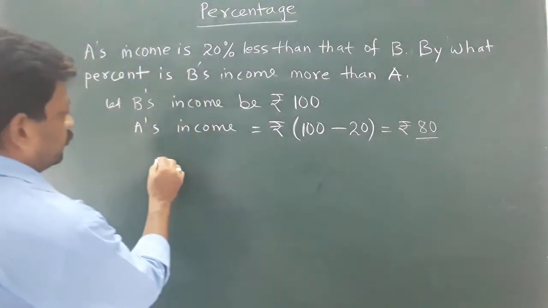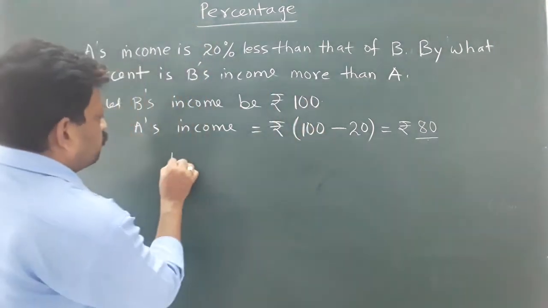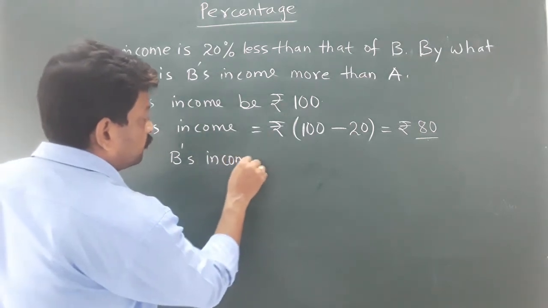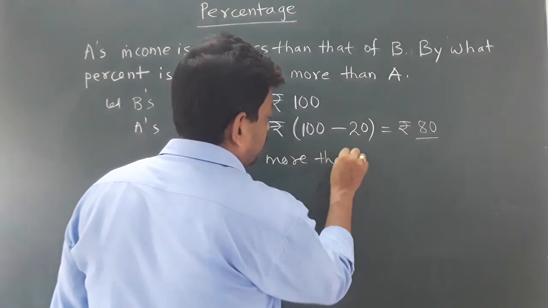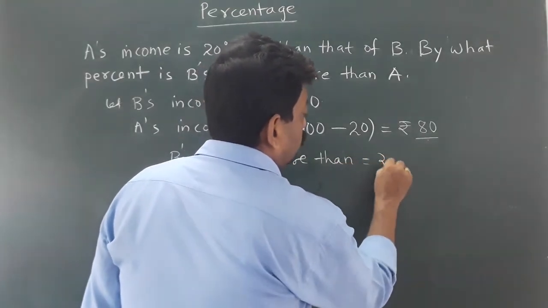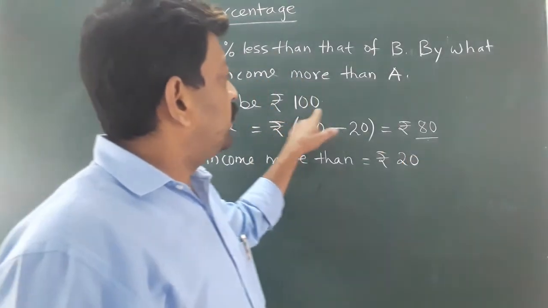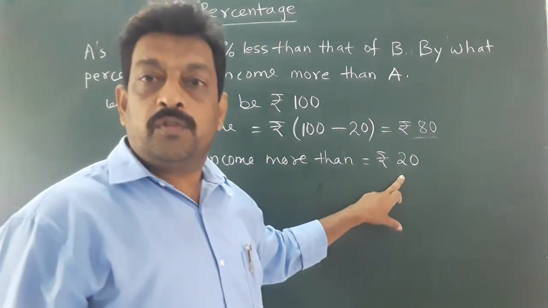So, first of all, how much is B earning more? B's income more than A equals rupees 20. B is earning 100, A is earning 80. So B is earning rupees 20 more.